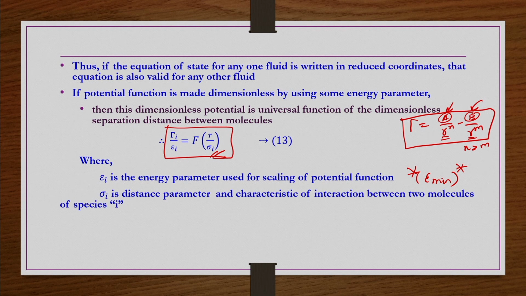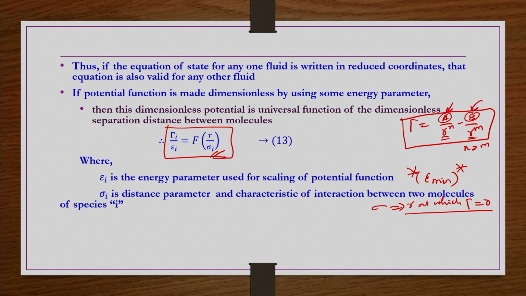Sigma is the distance parameter, characteristic of the interaction between two molecules of species i. We take sigma i as the r at which gamma becomes 0, called the characteristic distance, or sometimes collision diameter or hard sphere diameter, depending on the model.